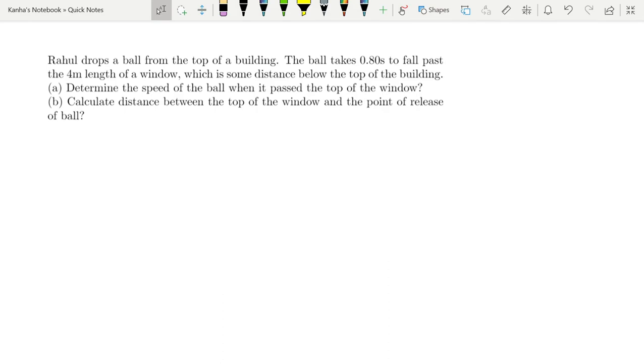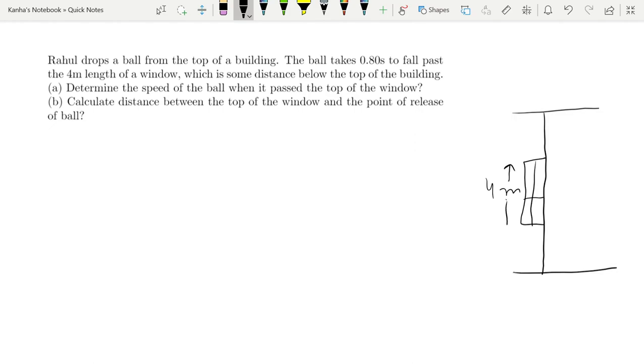Rahul drops a ball from the top of a building. For ease of access, you can make a building like this. For example, this is my building, and Rahul drops a ball from the top of the building. The ball takes 0.8 seconds to fall past the 4-meter length of a window. So there is some window here, which has a length of 4 meters.